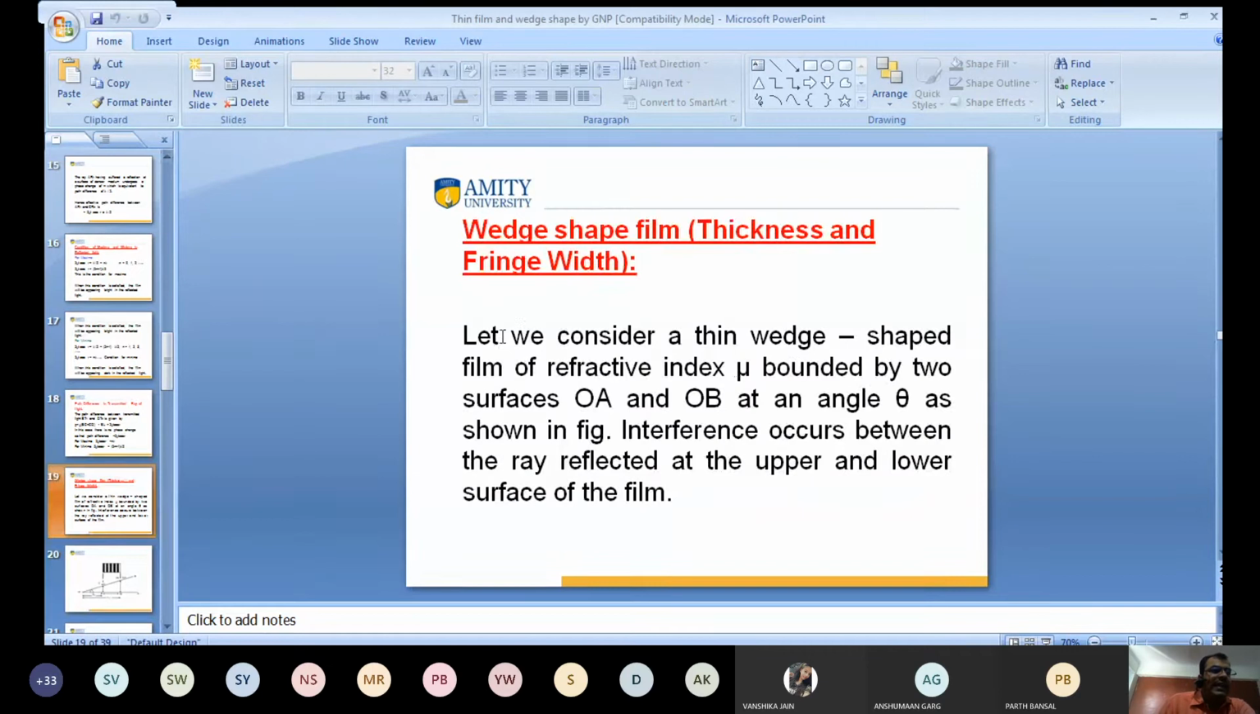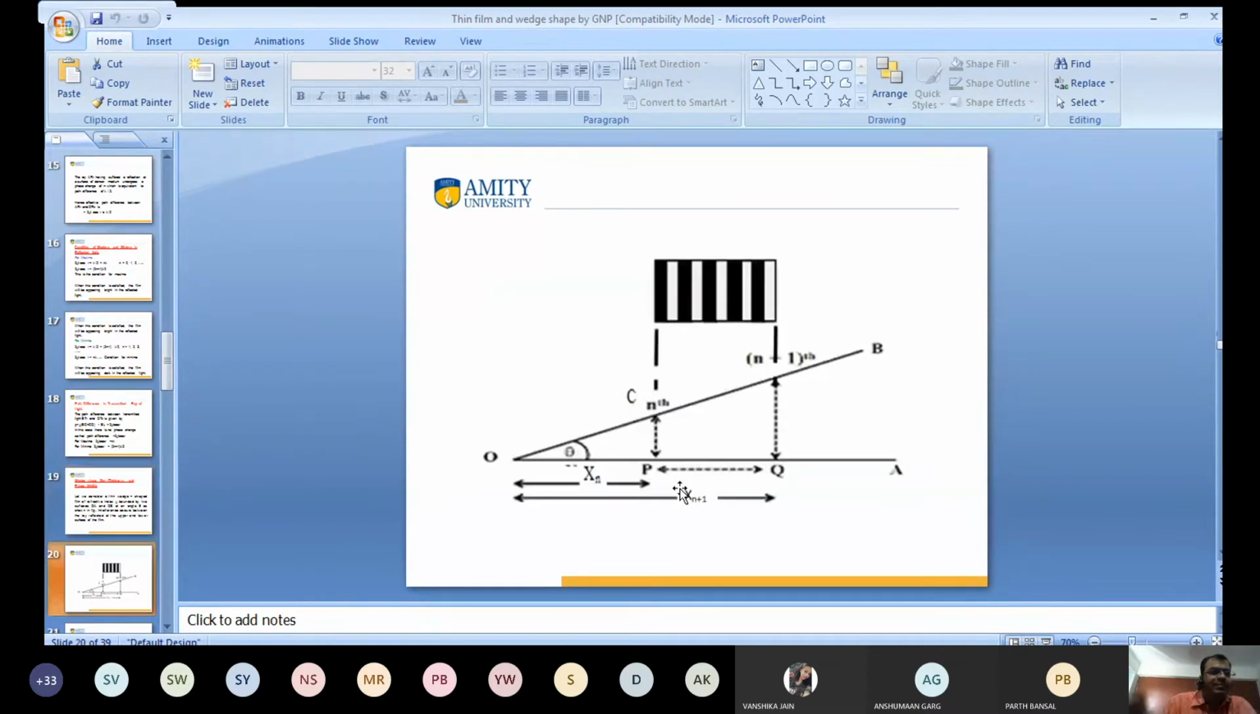Let me consider a thin wedge-shaped film of refractive index mu bounded by two surfaces, OA and OB, at angle theta as shown in the figure. This is known as wedge shape, and interference occurs between the rays of light reflected from the upper surface and the lower surface of the film. So, again, I discuss this figure.